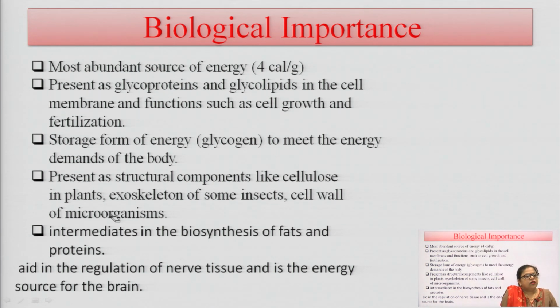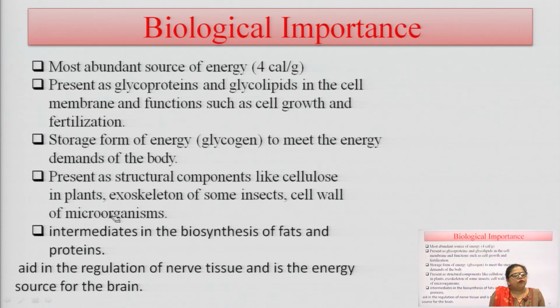The next is storage form of energy. The most important thing about carbohydrates is that they are the storage form of energy to meet energy demand. Whenever we are fasting, or have not had lunch for 4 or 5 hours, storage forms like glycogen give energy to our body. They are also present as structural components, like cellulose in plants, the exoskeleton of some insects, and the cell wall of microorganisms. So they are helpful as structural components of the body.